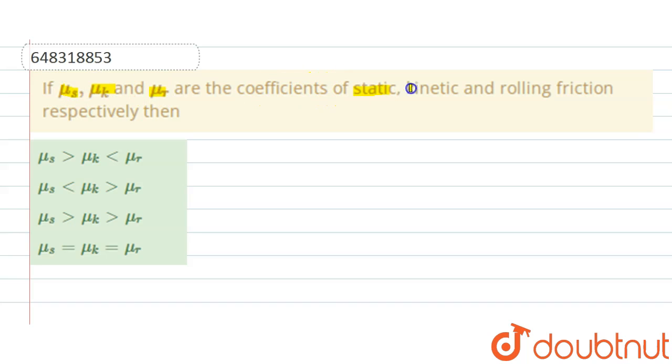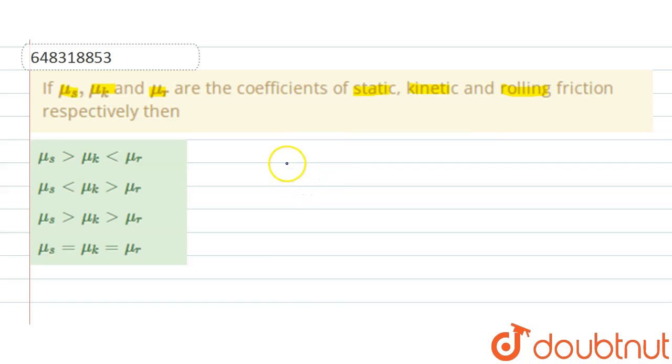Hello students, here the question is, if mu s, mu k and mu r are the coefficient of static, kinetic and rolling friction respectively, then which relation is correct? Now we know students, when a body is in static position or rest position, to overcome the inertia of the body, we have to apply a force, and this applied force must be greater than the static friction force. So this static friction force is the maximum force.